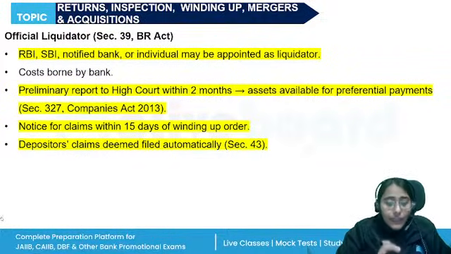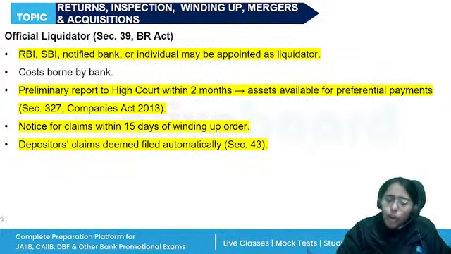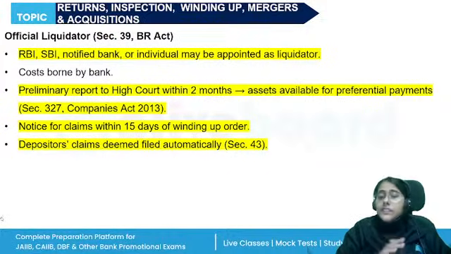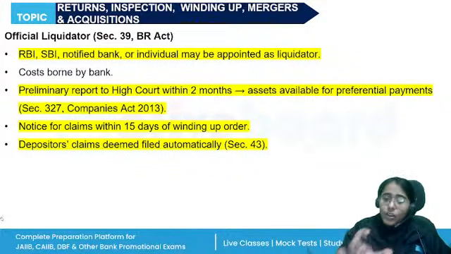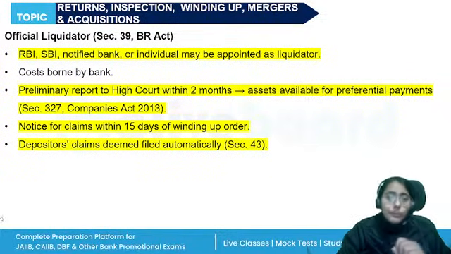The official liquidator will give a notice calling for claims for the preferential payment from all the secured and unsecured creditors, right? The depositors need not make any claim. The depositors are automatically given a preference. Other than that, within 15 days, the notice has to be given.